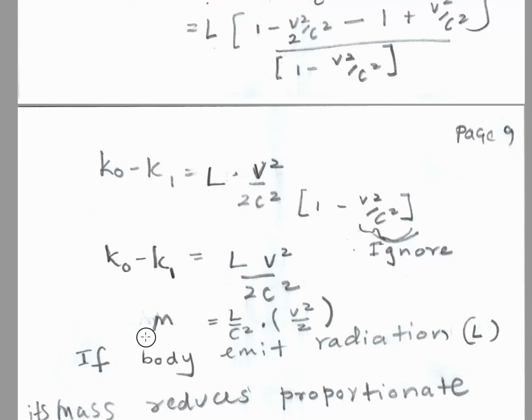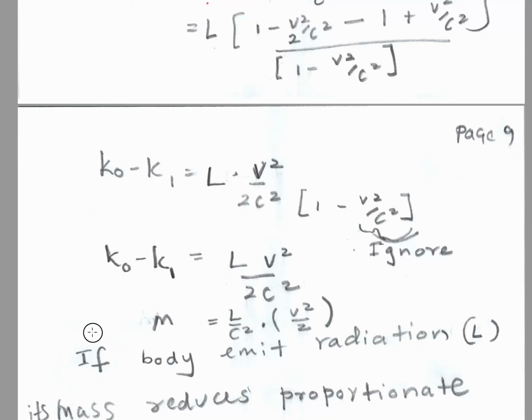Now, m is the change in kinetic energy, the difference between the kinetic energy of the system. And that's the energy that was released, and that should be equal to the mass. Energy is mass.